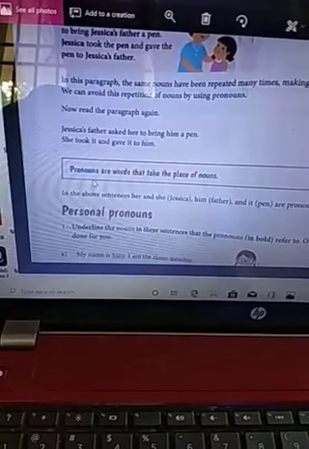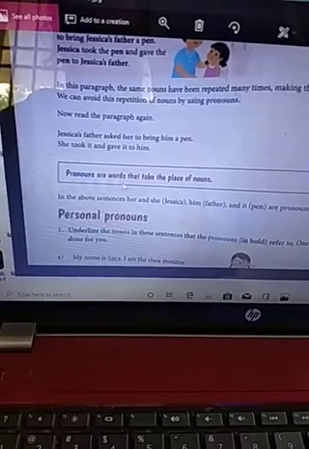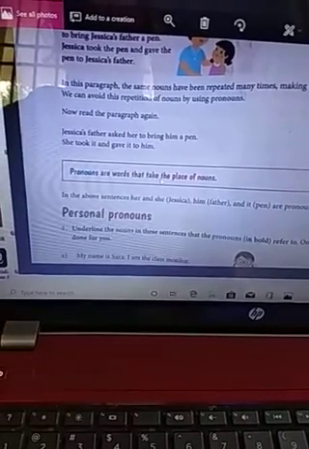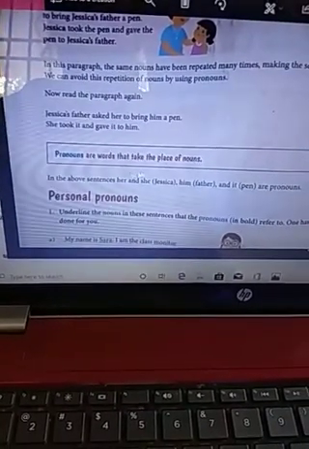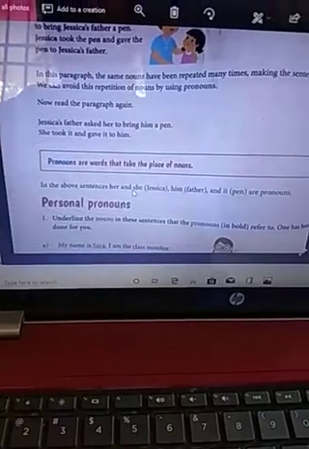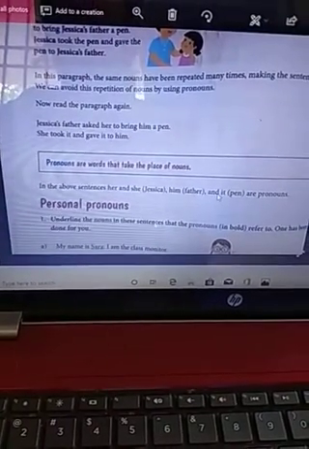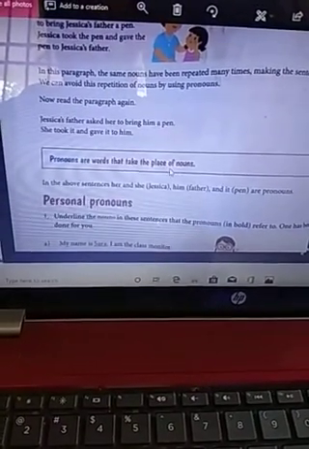That is the definition of a pronoun. Pronouns are words that take the place of nouns.